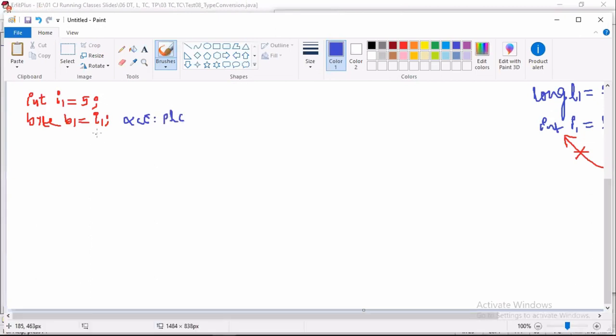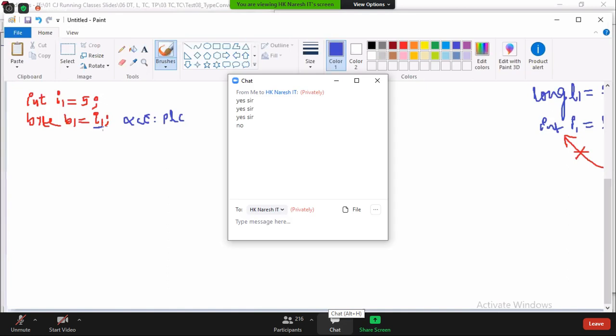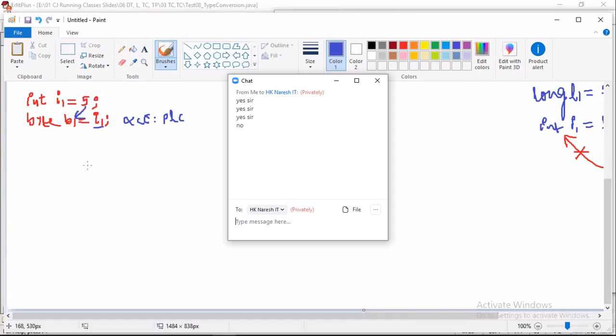Why possible loss of conversion? Because you have not assigned 5 directly. If you have assigned 5 directly, no error. You have assigned a variable. In the variable's place, the compiler substitutes what? Data type int. Int is not in the range of byte, so it throws an error.